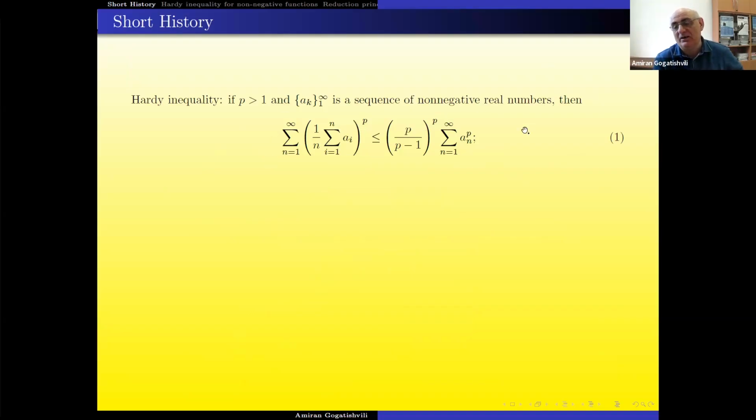and this is the following nice inequality. It was proved by Hardy. But this best constant, which is here, it is the best constant. It was determined by Landau.